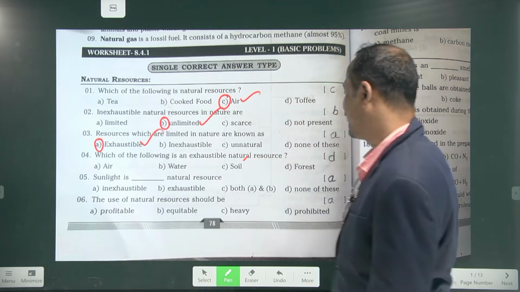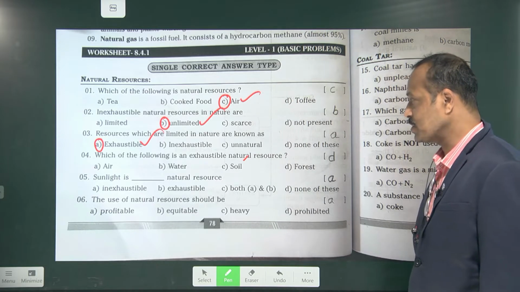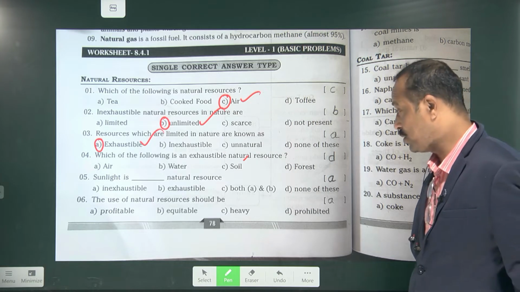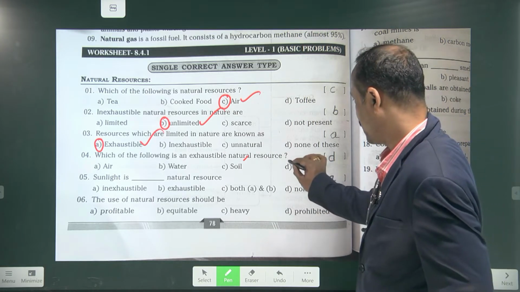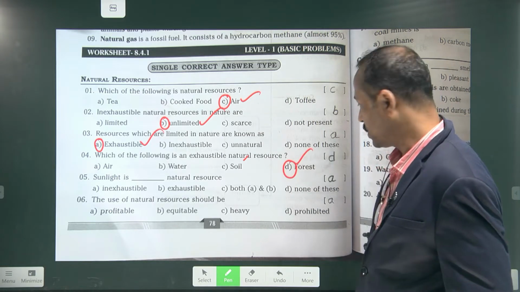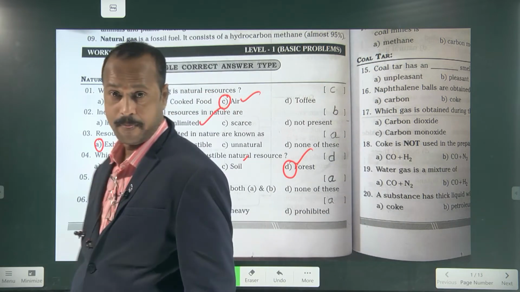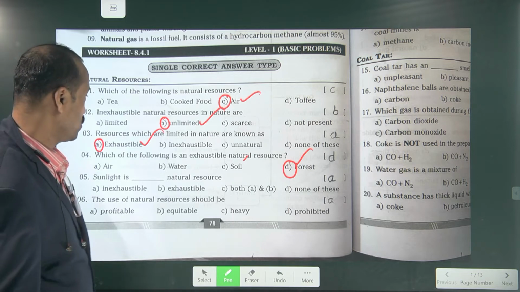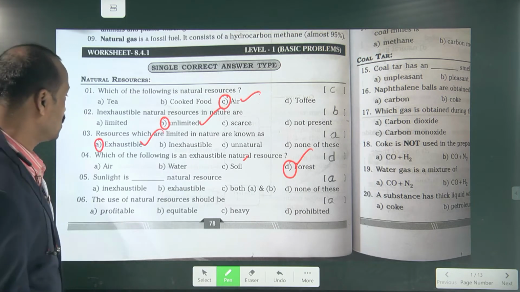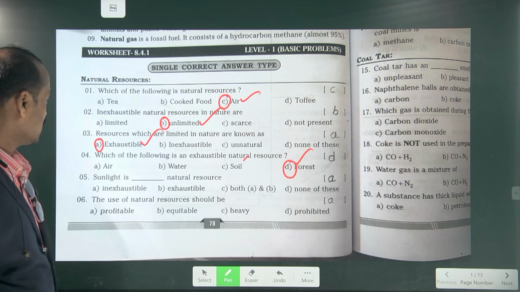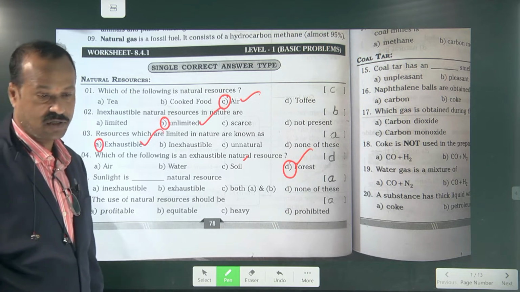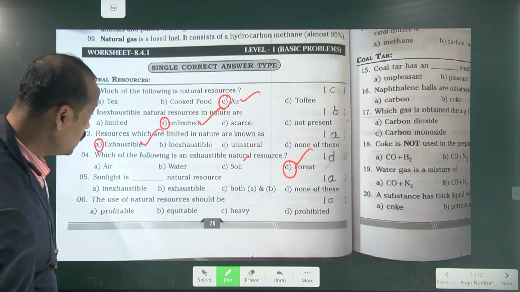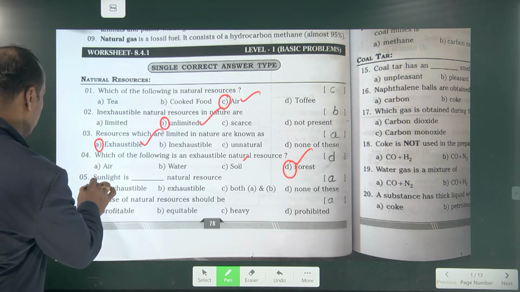Which of the following is an exhaustible natural resource? Not soil. Forest. If you cut the forest continuously, what happens after a few years? The forest may be over. So that is an exhaustible natural resource. Next, sunlight comes under which type of natural resource? Inexhaustible natural resource. Very good.